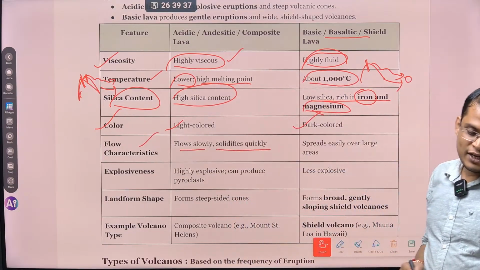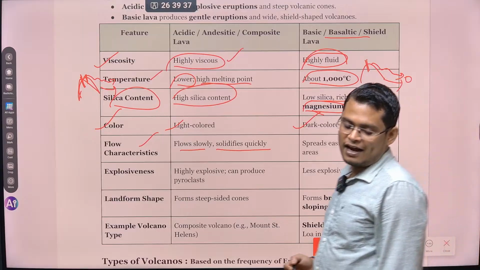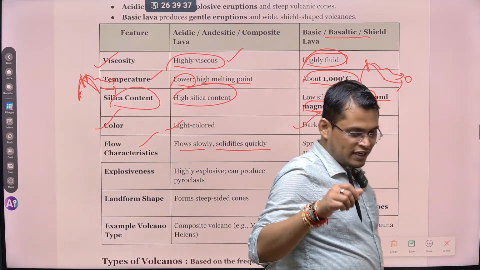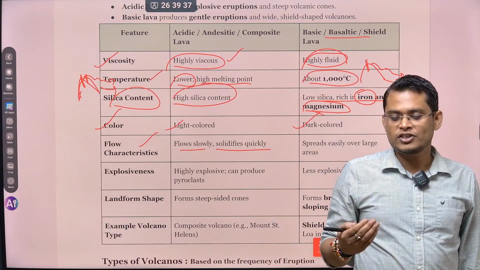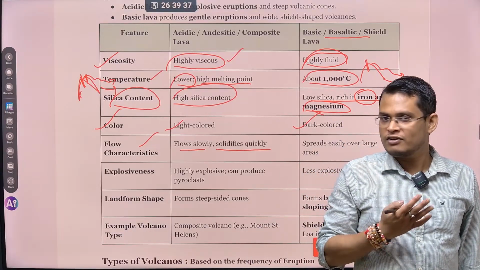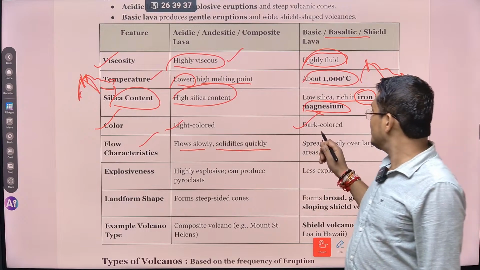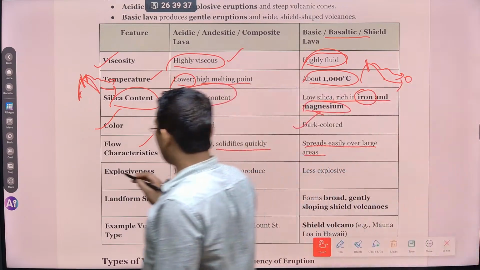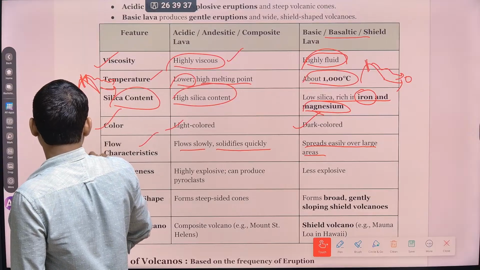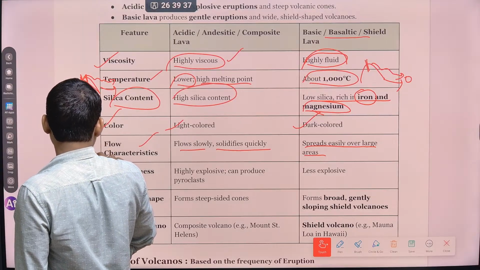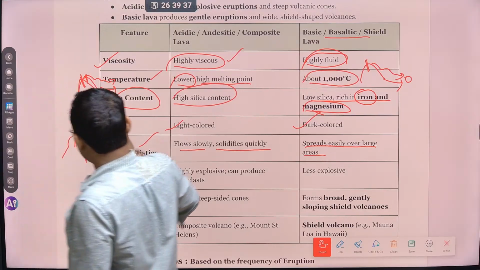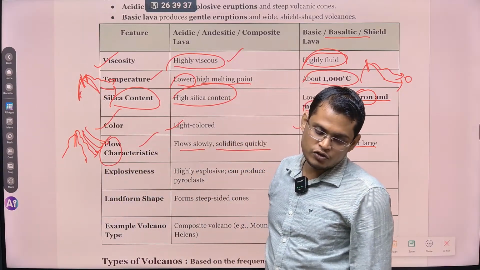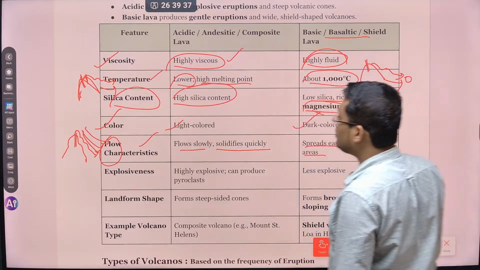So just like the candle, take a candle and collect all this wax. Once you are heating this wax, it becomes liquid, and once it is cooled down, it solidifies very fast. It will not move a long distance, but here it will spread easily over a large area. So that means if this kind of volcanic eruption is happening in this region, it will not travel a long distance and is not going to kill a large number of people who are staying in the area.